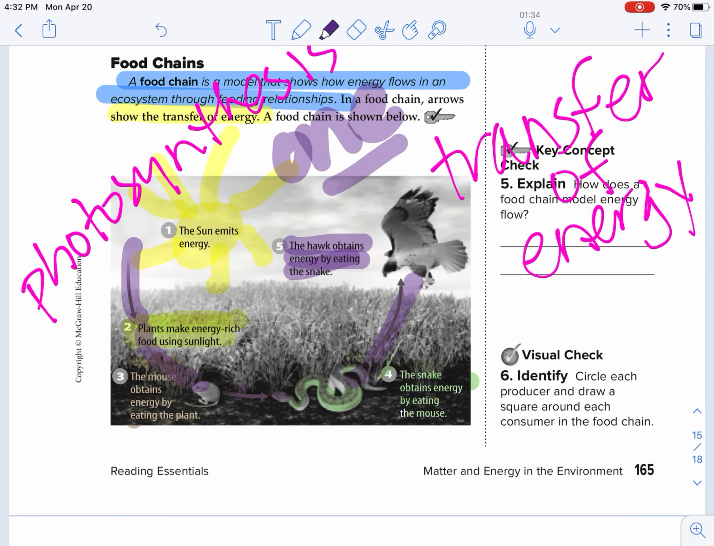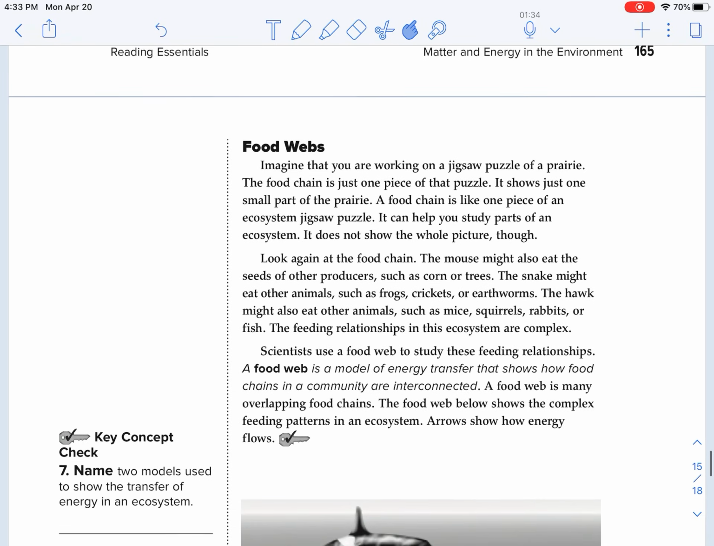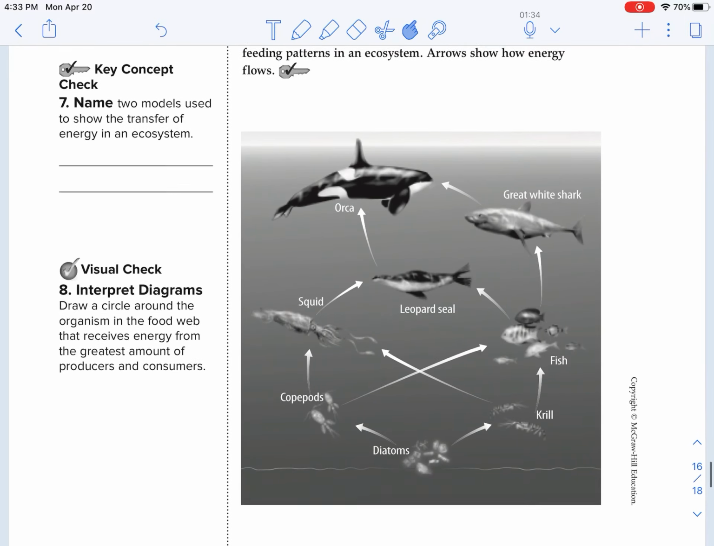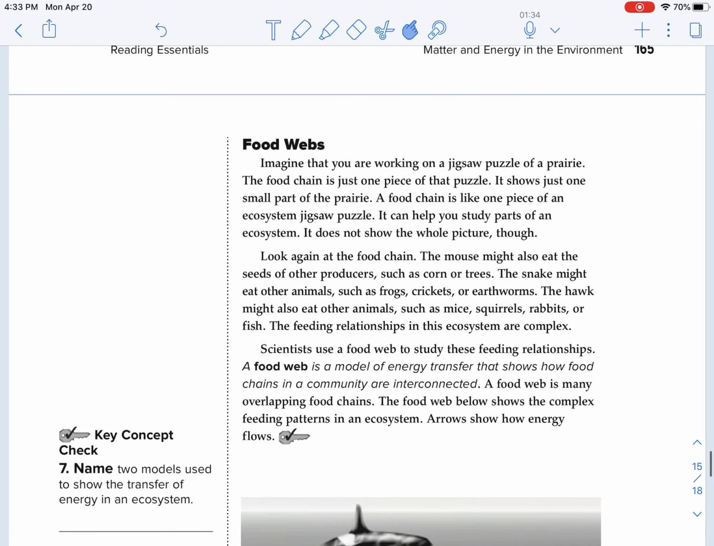We know that more organisms are eating that grass than just the mouse. We know that the snake is eating more organisms than just the mouse, and the hawk is eating more organisms than just the snake. So a food chain is going to just show you one feeding relationship. But that's not real life, is it? We have a whole bunch of different feeding relationships, and that is a food web.